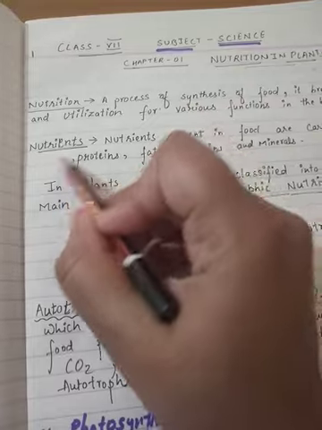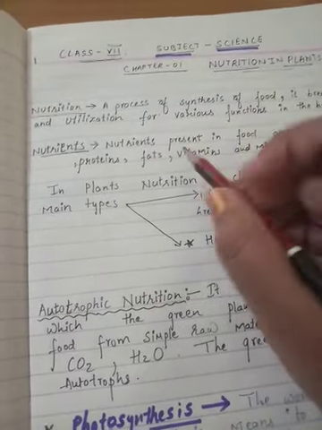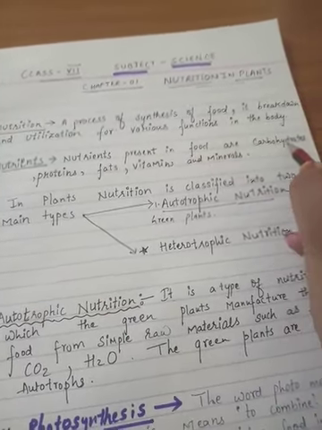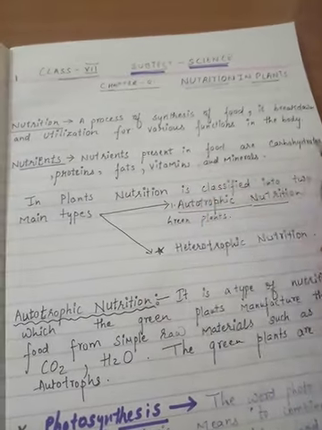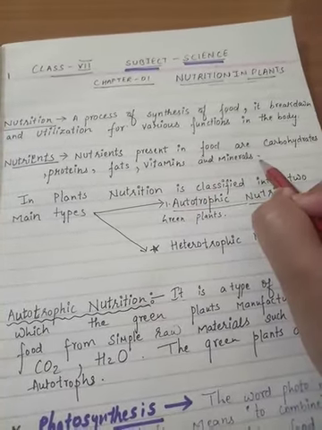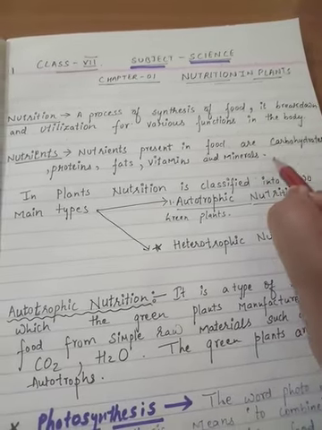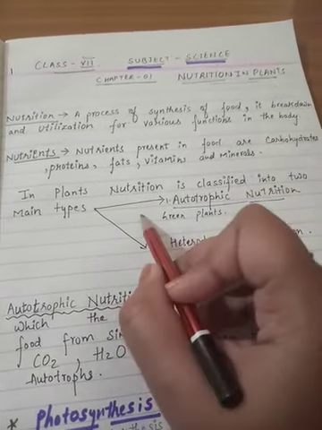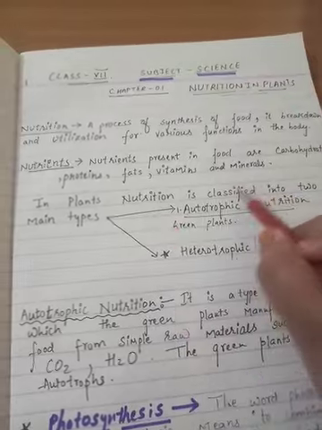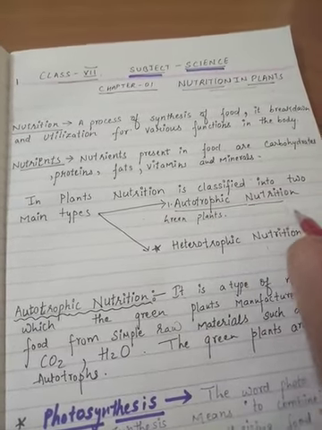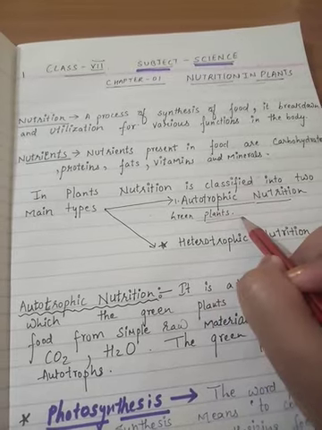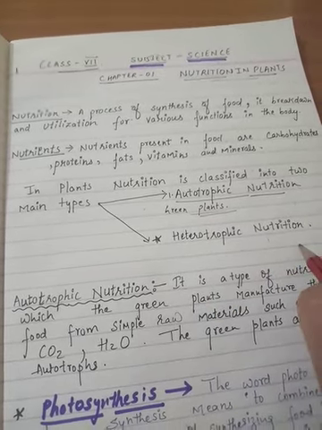After that, next is nutrients. What are nutrients? Nutrients present in foods are carbohydrates, proteins, fats, vitamins and minerals, all things that you have studied in your class 6 also, right? After that, next is nutrition in plants. In plants, nutrition is classified into two types. What are those? Autotrophic nutrition for the green plants, and heterotrophic nutrition.